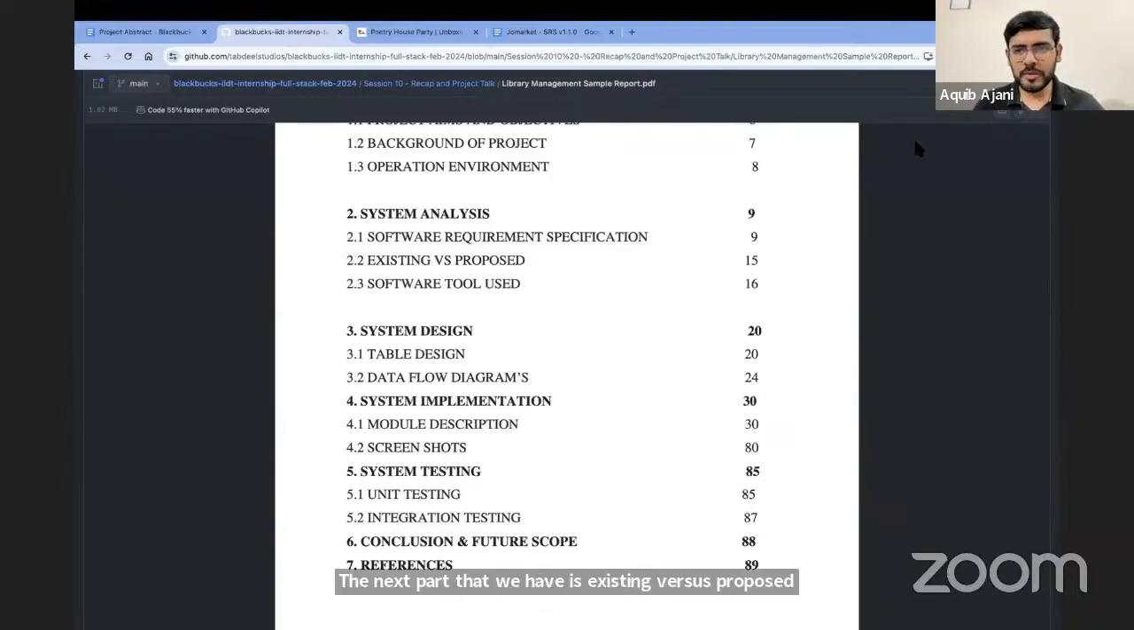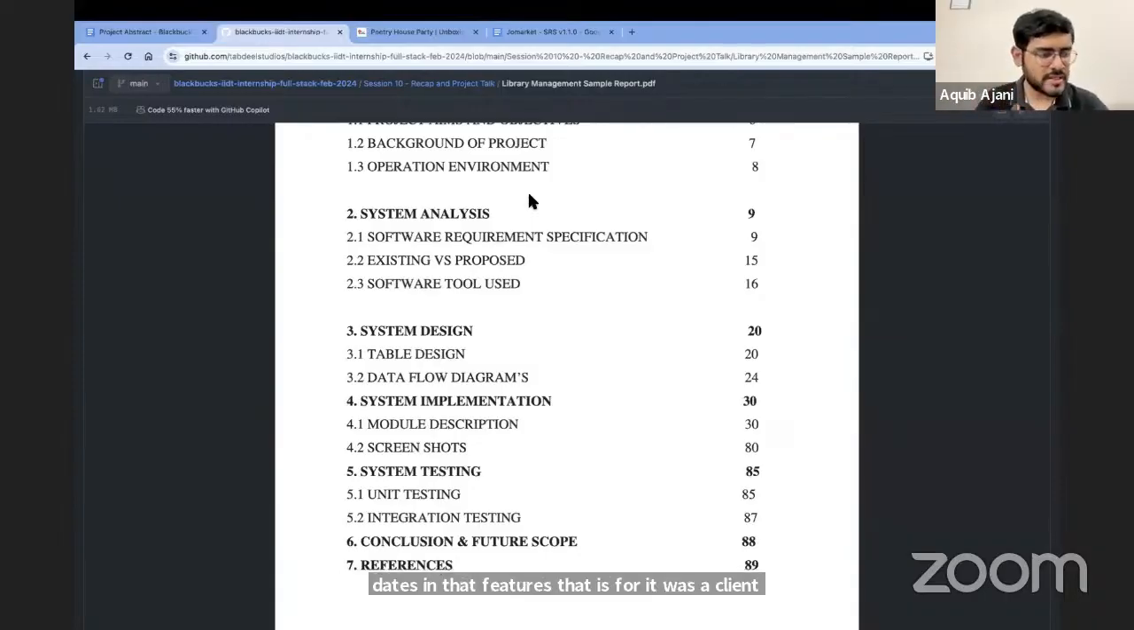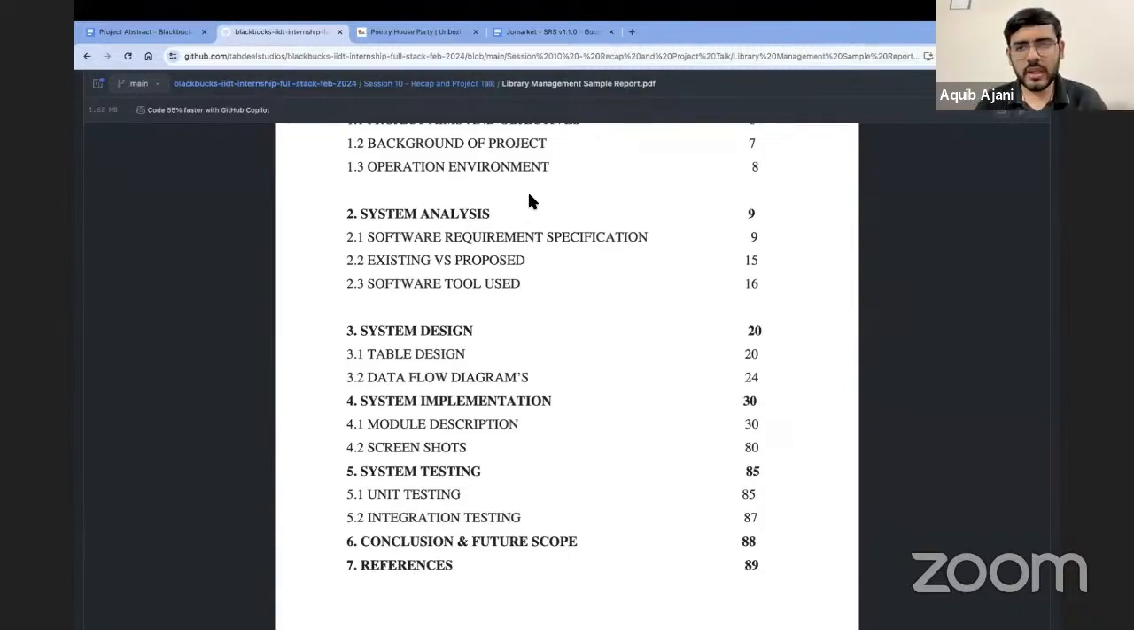Gayatri, you don't have to worry about the submission dates in that features. That was for a client project. I just wanted to show you that you have to write a description. Okay, you have to write a description. So for every feature, you just have to write a description. That's it. Okay, that's the idea. Yes, you can create an abstract in Google document. No problem. You can do that.